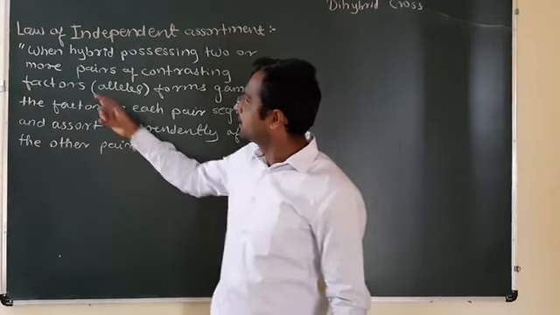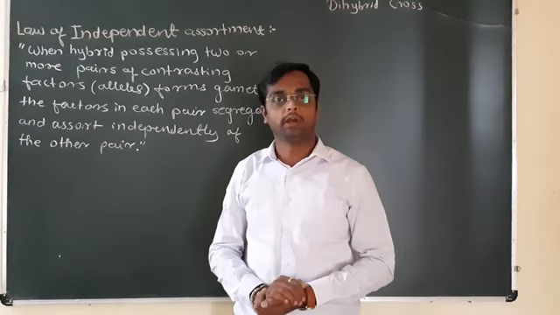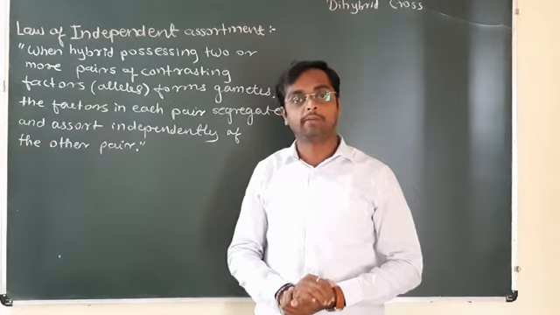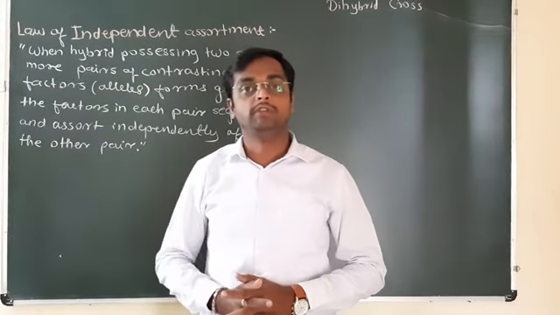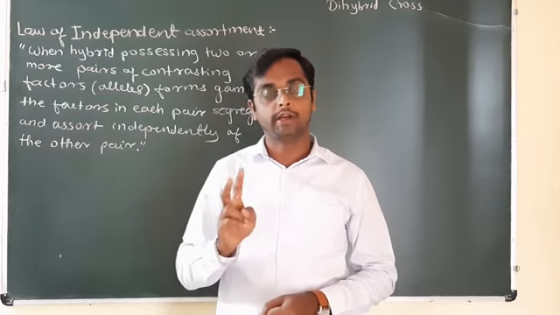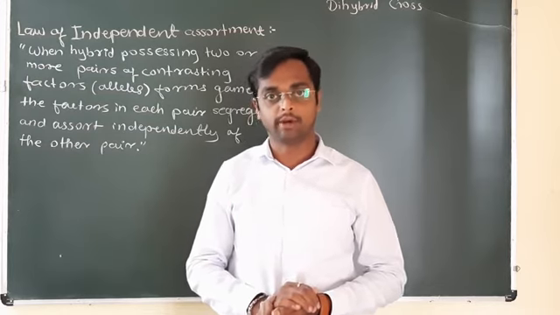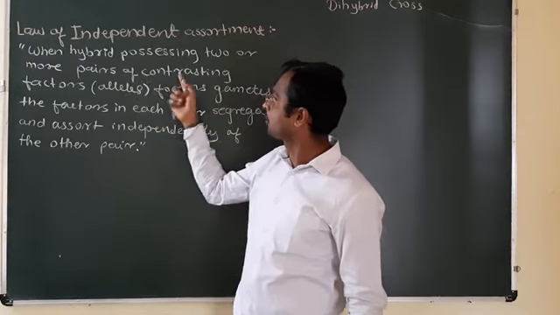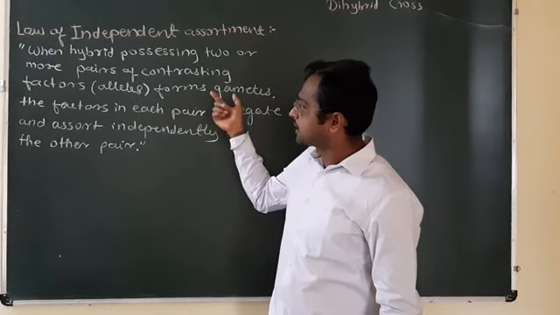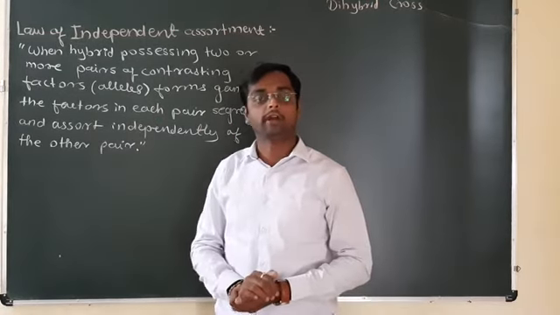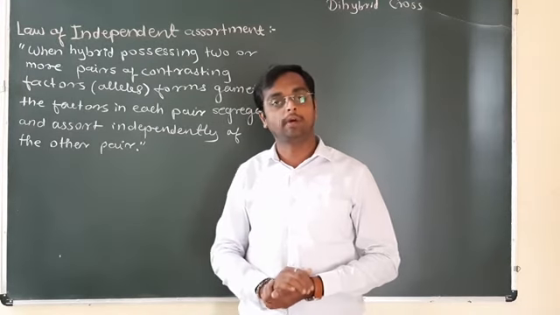The very important law of independent assortment can be well explained with the example of a dihybrid cross. A dihybrid cross is a cross which considers two or more traits at a time for hybridization. A trait must be contrasting. When a dihybrid possessing two or more pairs of contrasting characters forms gametes, the factors in each pair segregate and assort. We have already studied the factors in each pair in the law of segregation.